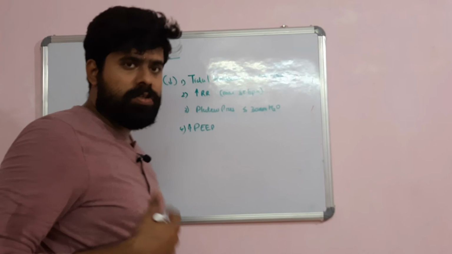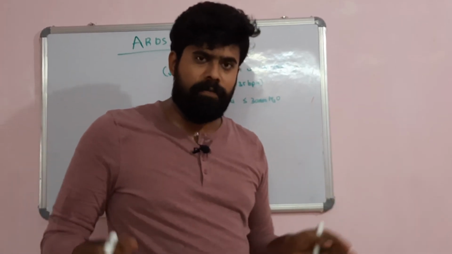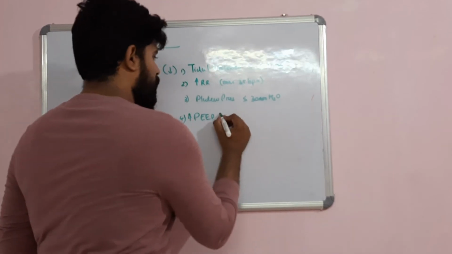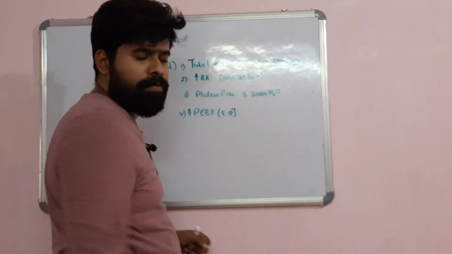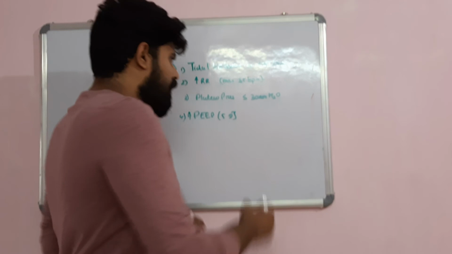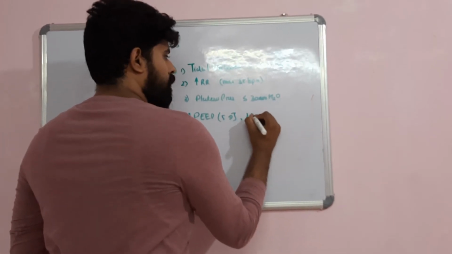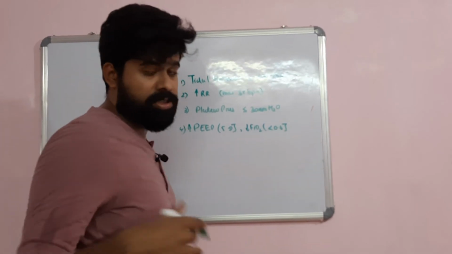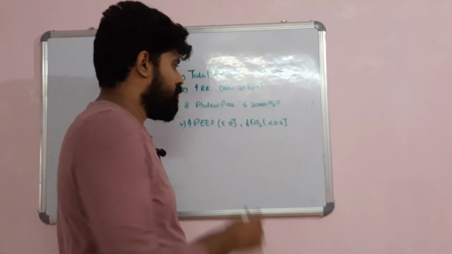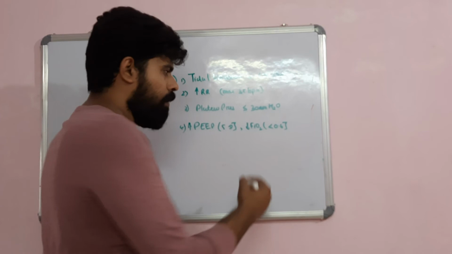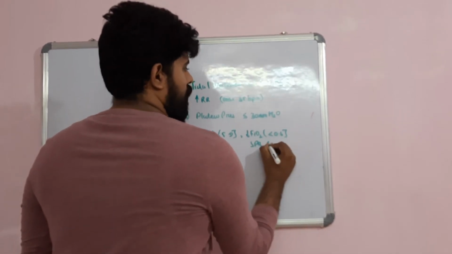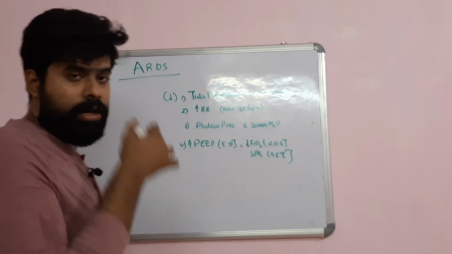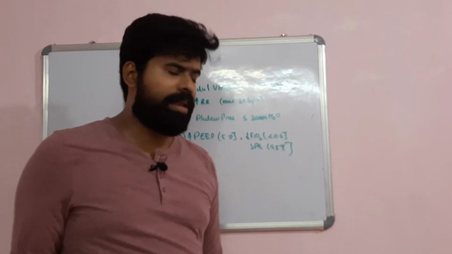By increasing the positive end expiratory pressure, you can open up a lot of alveoli which are usually collapsed at the end of expiration. The PEEP is usually increased to 5 to 8 centimeters, with a maximum of 10, and you can decrease the FiO2. The maximum FiO2 should be less than 0.6, because too much oxygen can also cause damage. So we can raise the PEEP so that we can reduce the FiO2 to maintain an SpO2 of 95%. So these are the things we can do for ventilatory management.